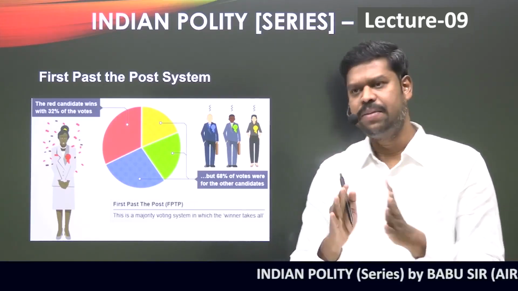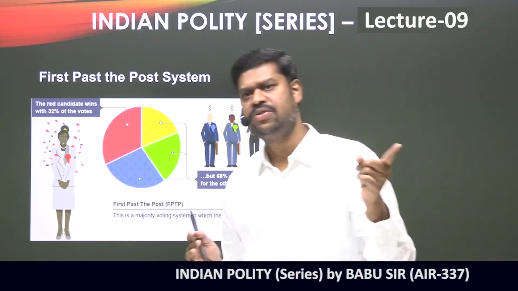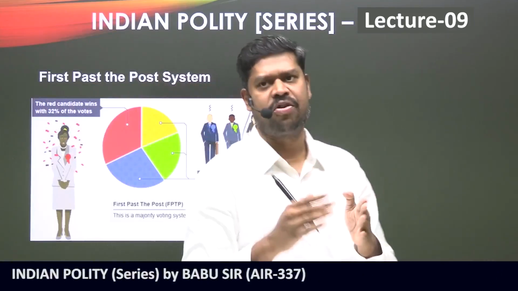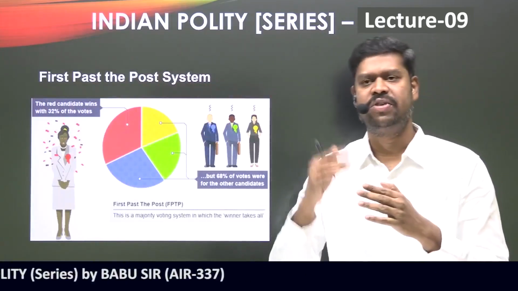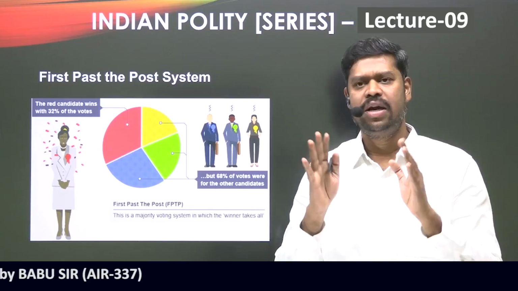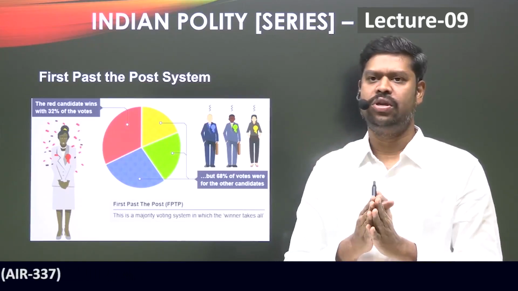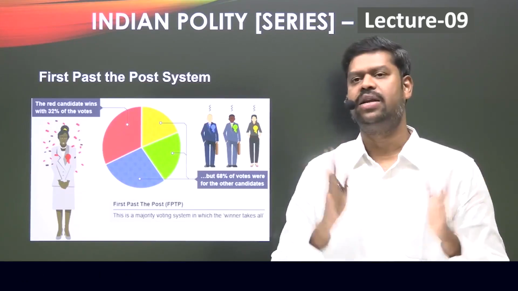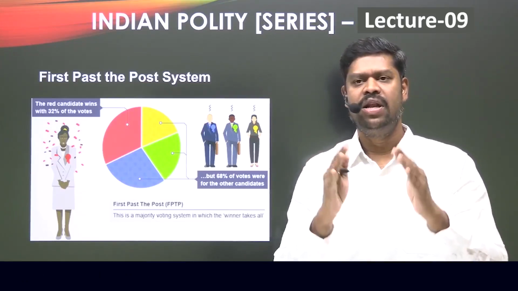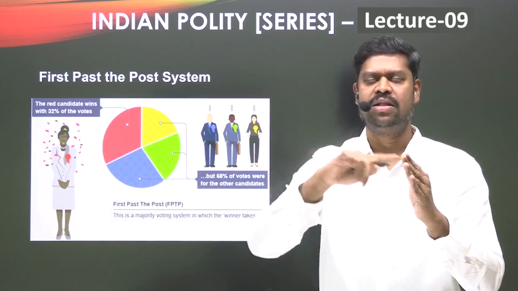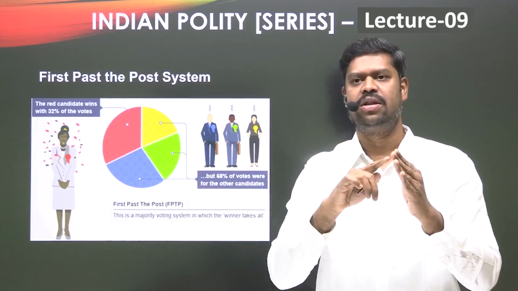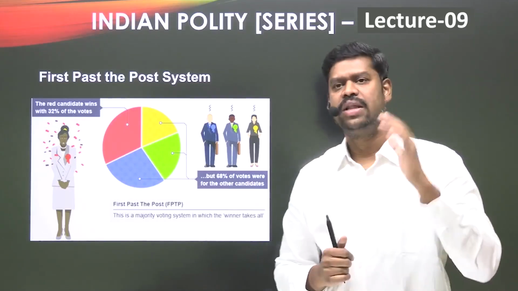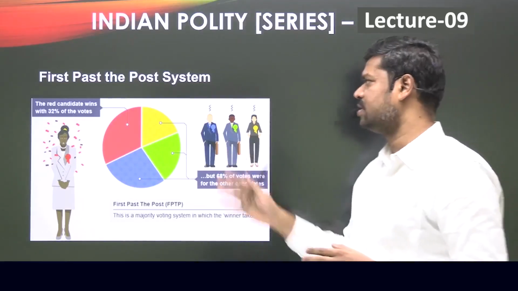If you apply the principle of first past the post system, as we have seen in the case of the running race, there is no need to get any minimum or fixed number of votes. All that the winning candidate has to ensure is to get more votes than the other candidates. The winner should get more votes than the other 3 candidates contesting the election. Then automatically he would be considered the winner of this election. That's basically what is called the first past the post system.